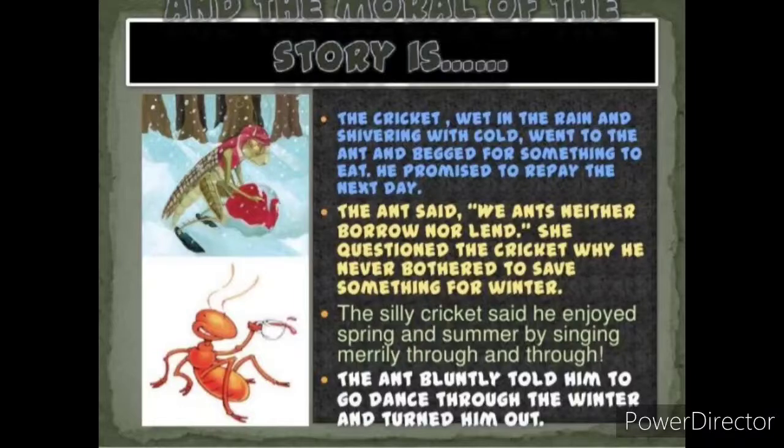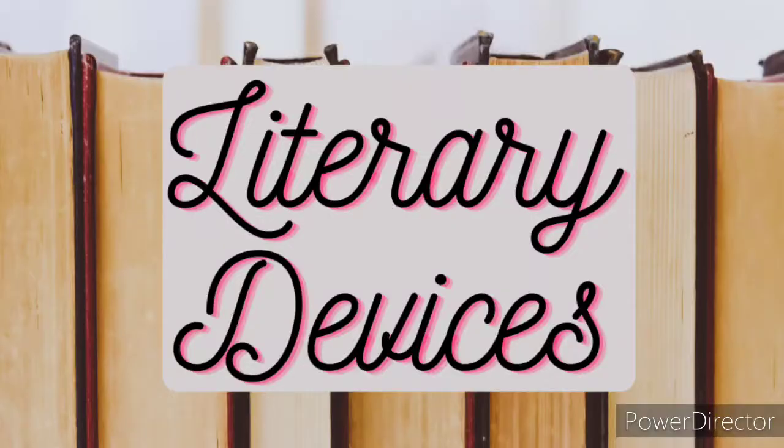So ants never have a habit of borrowing and lending. She questioned the cricket why he never bothered to save something for the winter. And the third point, the silly cricket said he enjoyed the spring and summer by singing merrily through and through. So he enjoyed the summer, not bothering about the winter season and collecting food. And the ant bluntly told him, go and dance through the winter. This was the moral that was conveyed in this poem.